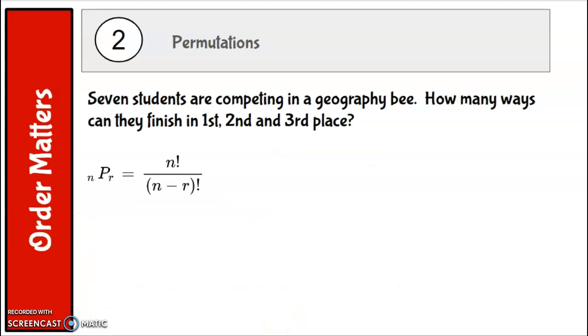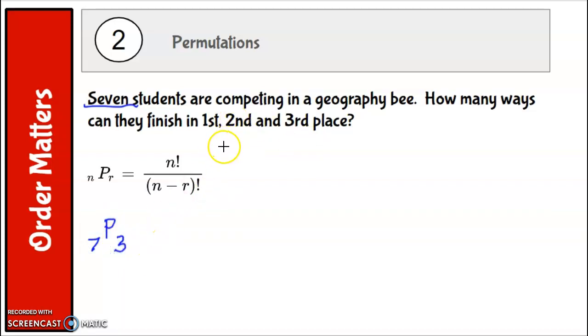Here's an example. 7 students are competing in a geography bee. How many ways can they finish first, second, and third place? So this is 7 things. So my n is 7. Taken r at a time, which is 3. We're going to take 3 at a time.